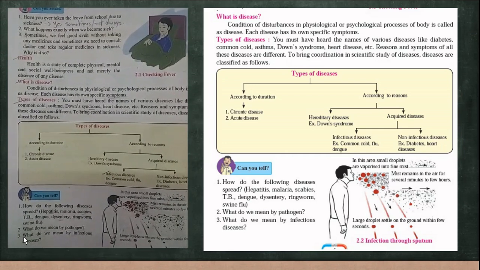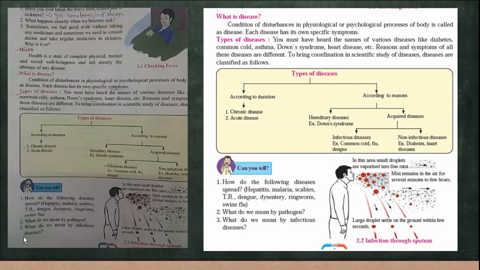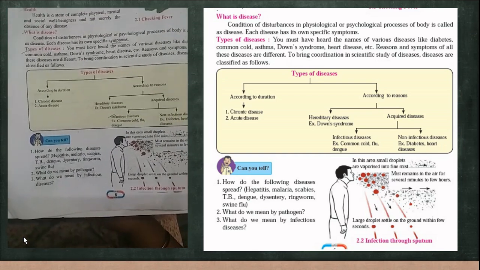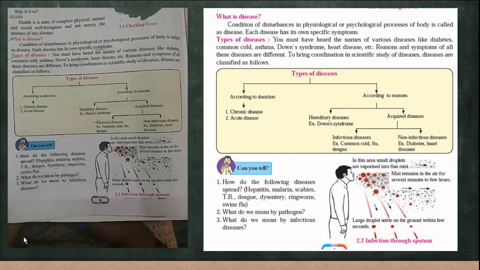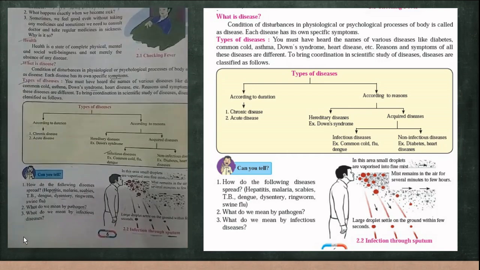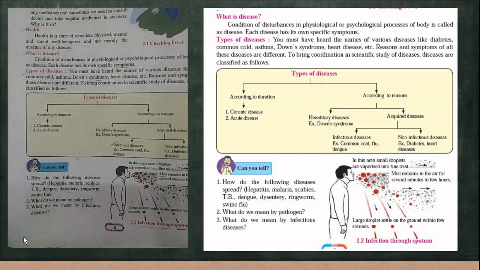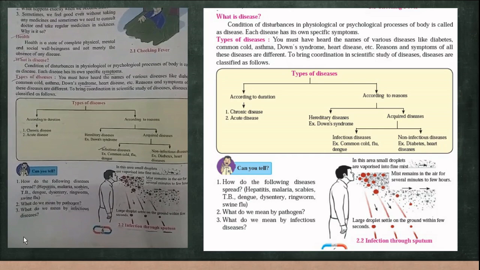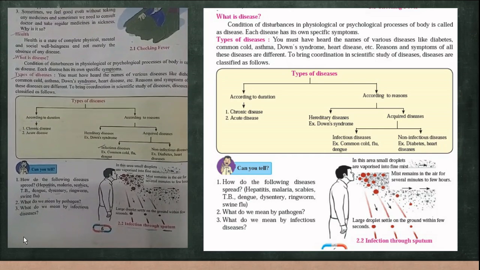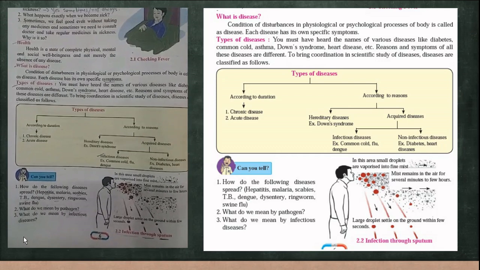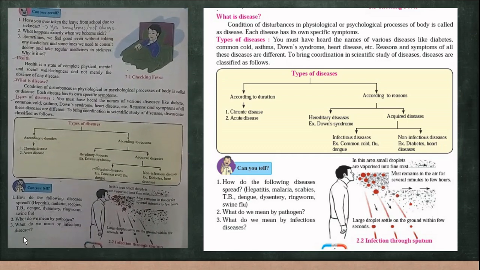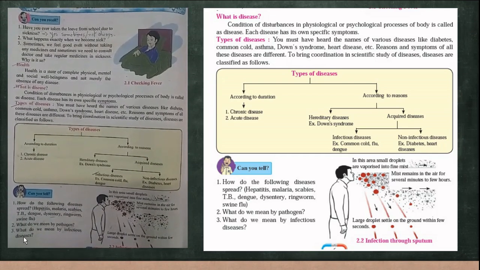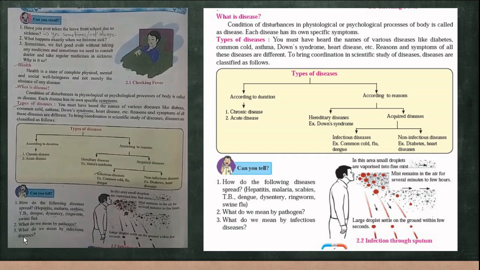Now you can go through what we mean by pathogen. A pathogen is nothing but an organism which is responsible for causing the disease. What do we mean by infectious disease? Infectious diseases are the diseases which are caused due to contact between a person and a person who is affected by the pathogen first. So that comes under infectious diseases, which are transferred from one person to another easily. Now take the example of coronavirus. It is a pandemic. That means it is circulated fast in the community worldwide.